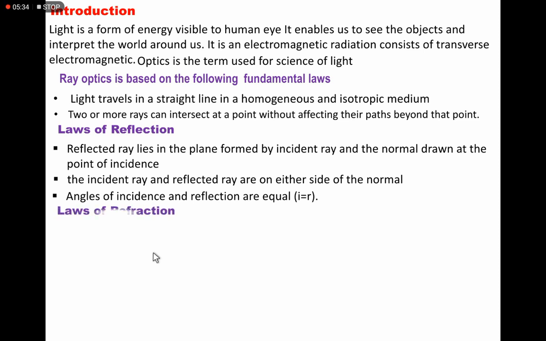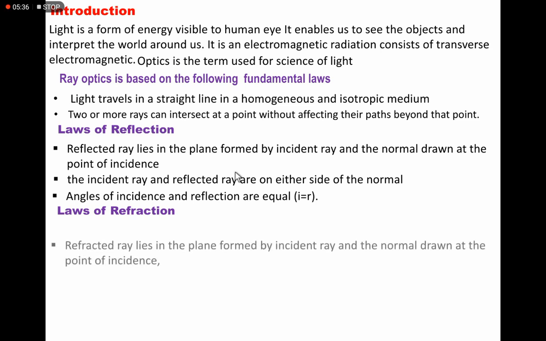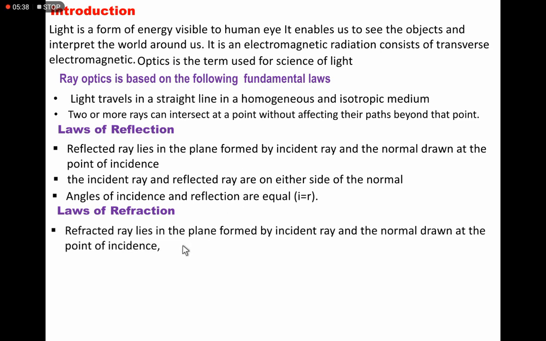Now laws of refraction. The first two statements are the same, that is, the refracted ray, incident ray and normal lie in the same plane. Second one is incident ray and refracted ray are again on either side of the normal.